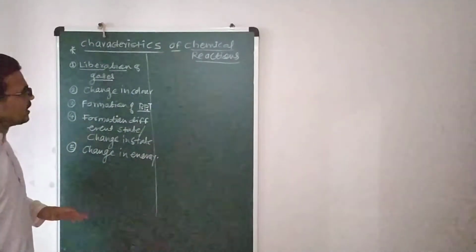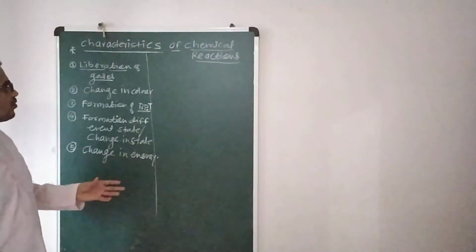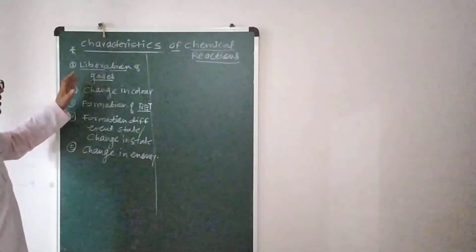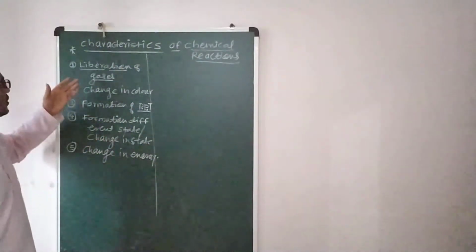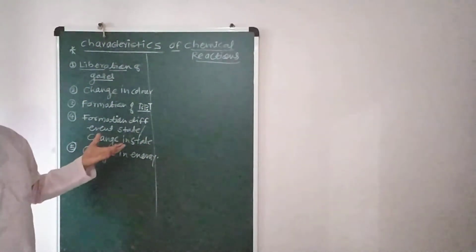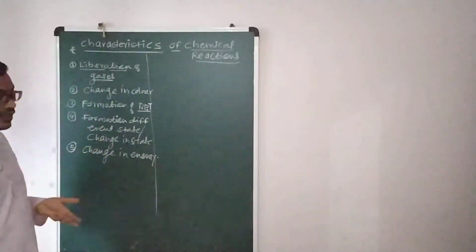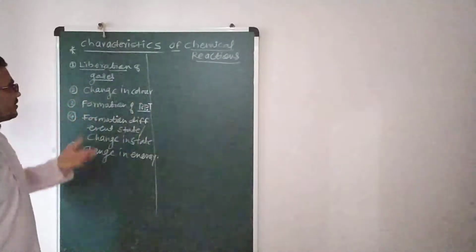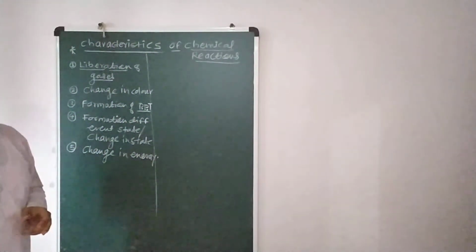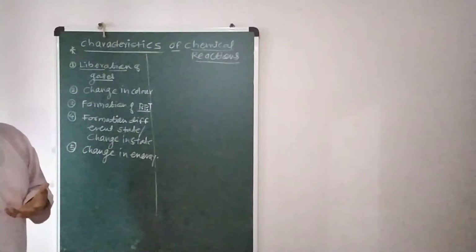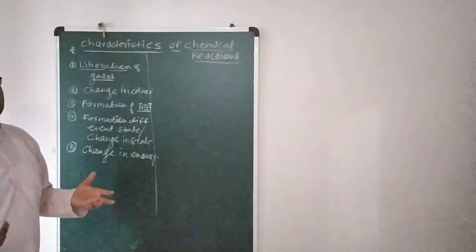So keep in your mind, whenever we are performing chemical reactions, at that time we are going to see such types of points. First, in some chemical reactions there is a liberation of gases. Different chemical reactions generate different gases. Second is the change in color, which means the reactant color and the product color are totally different.